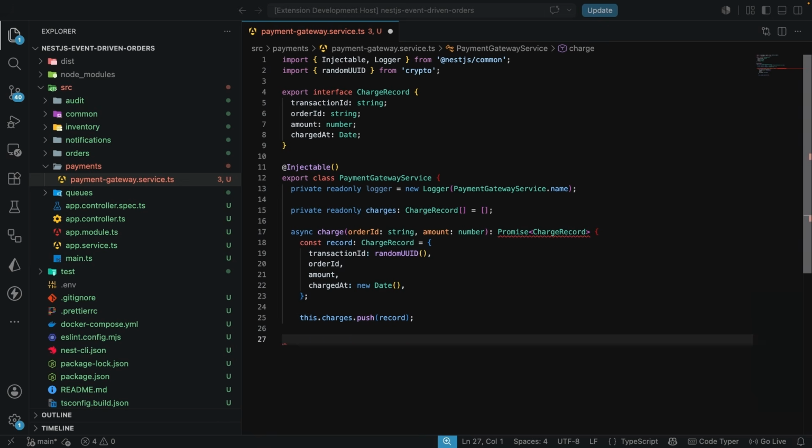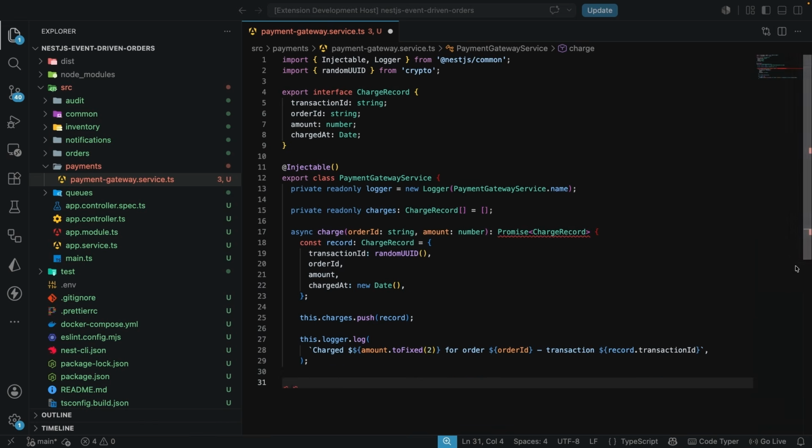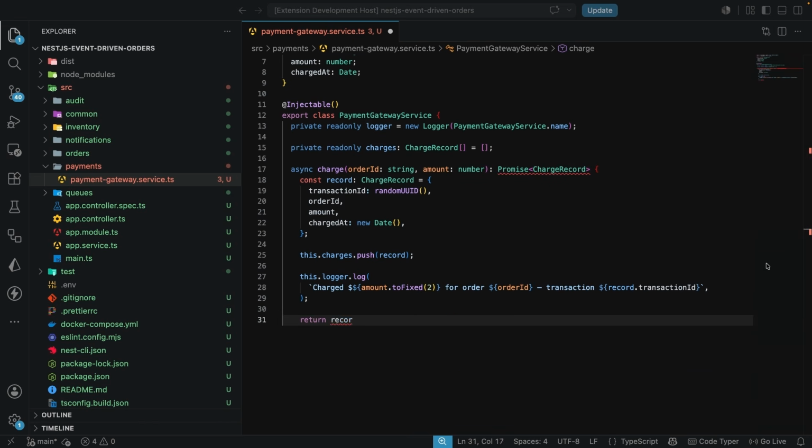And then we can go on to write a log to the console. So this.logger.log, we're going to say charged this specific amount, we call toFixed(2), for this specific order, where we're going to inject the orderId and the transaction, which we're going to get from record.transactionId. Then we are going to go on to return the record.